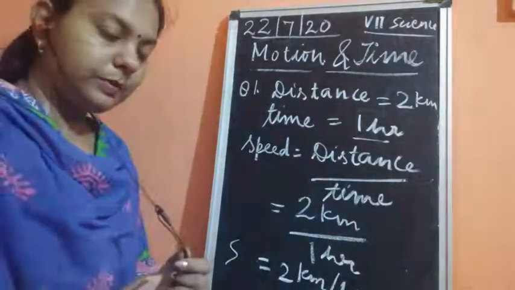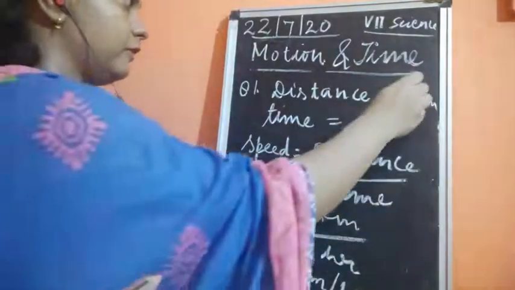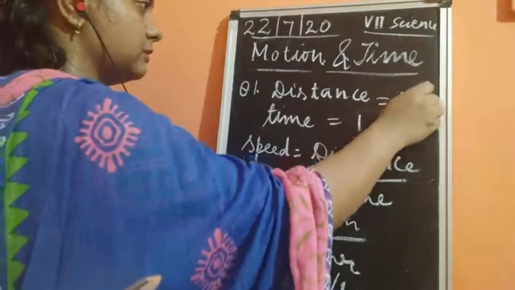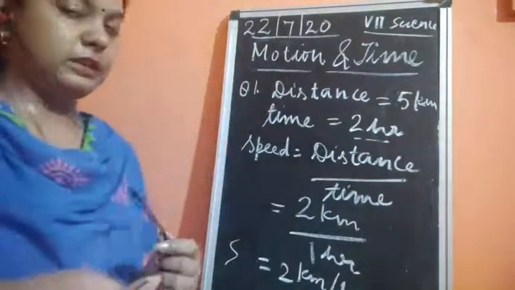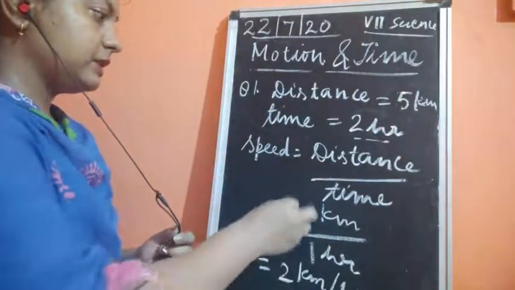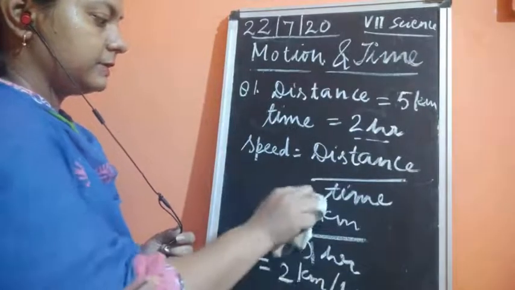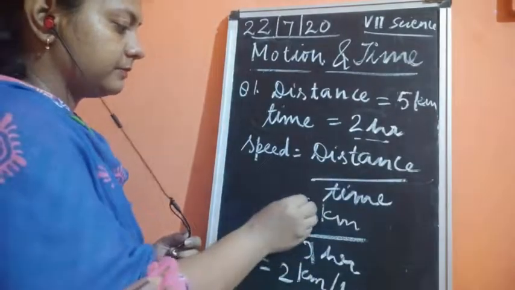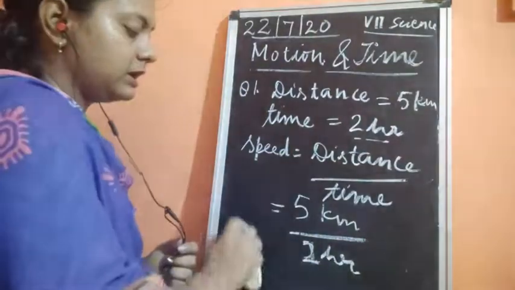Okay, now what if this becomes 5 kilometers and the time becomes 2 hours? Now what would be the answer?